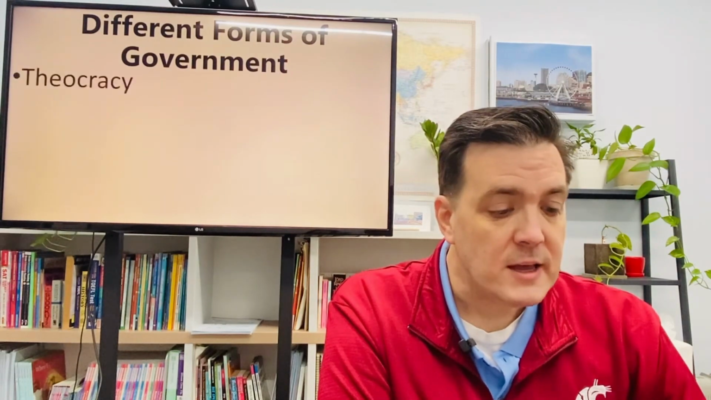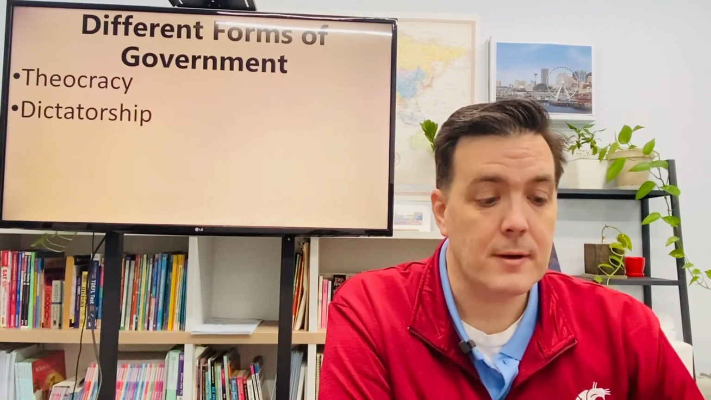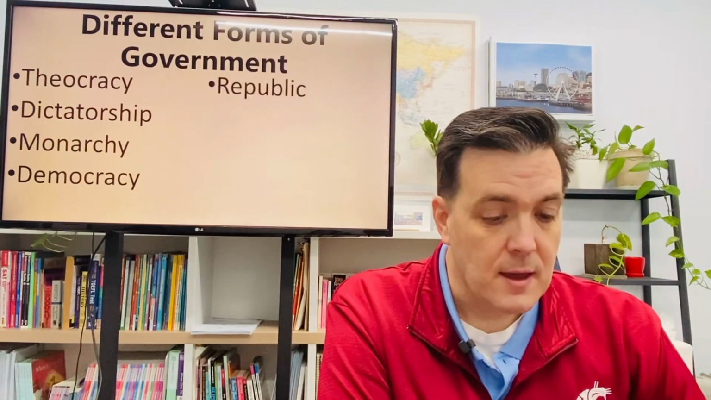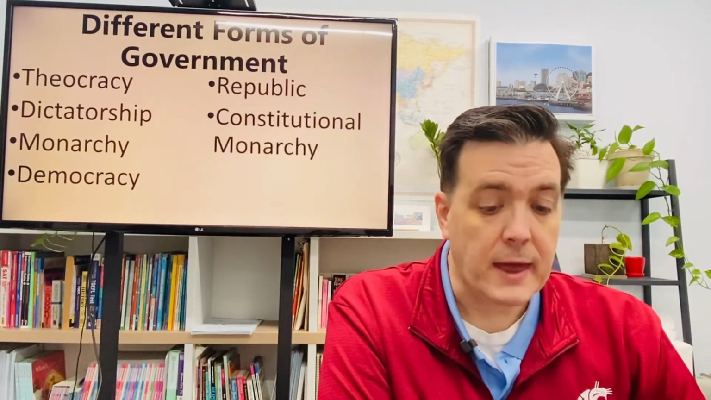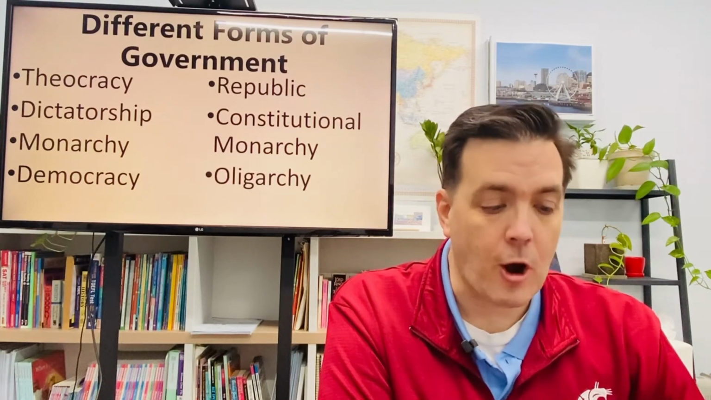The first of these is called a theocracy. We also have a dictatorship, a monarchy, a democracy, a republic, a constitutional monarchy, and finally, an oligarchy.